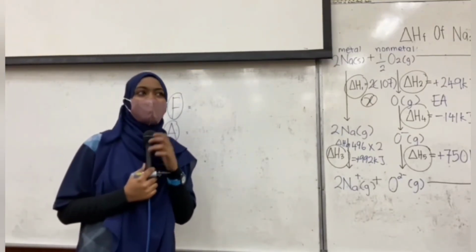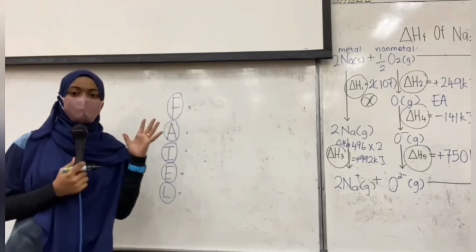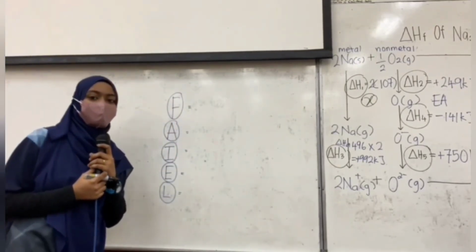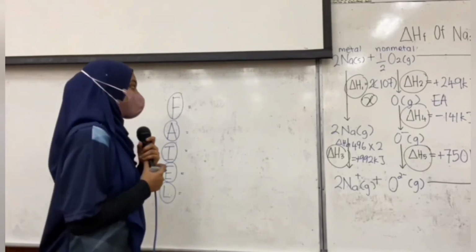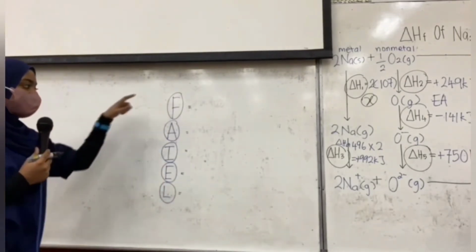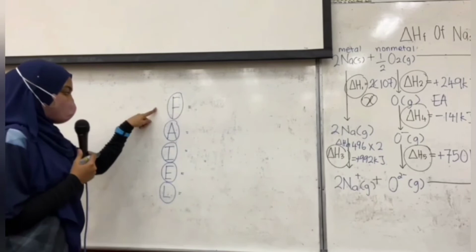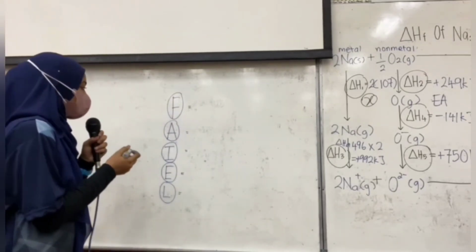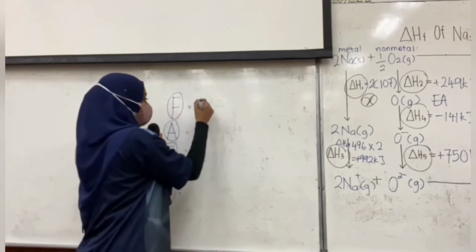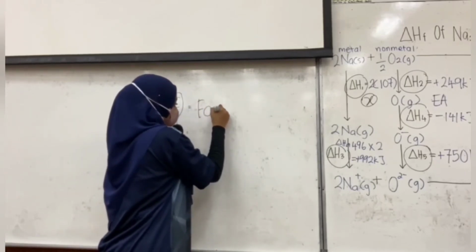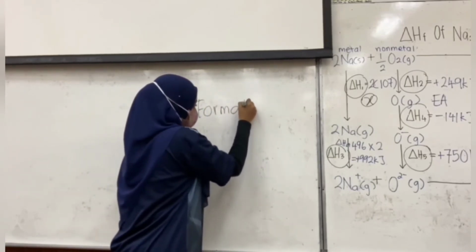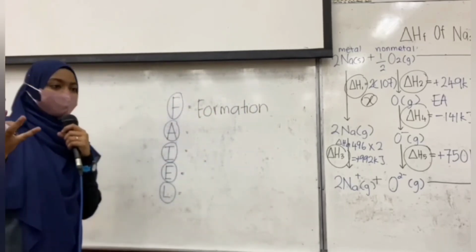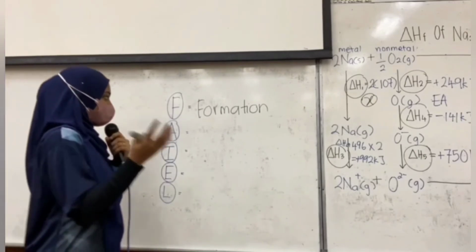Now I would love to give you a few tips on identifying and doing the Born-Haber cycle question. Firstly, you must identify these 5 things: F-A-I-E-L, file. F stands for formation. You must know from the question, which are the products? What is the product from?